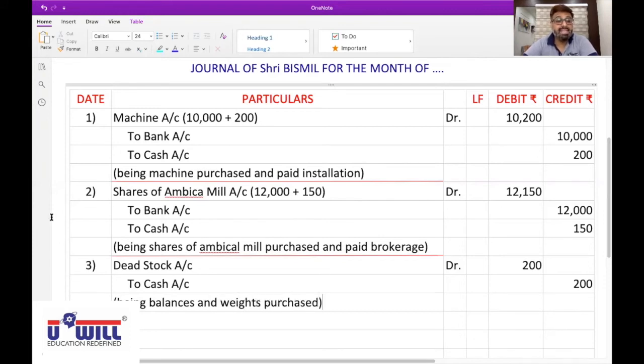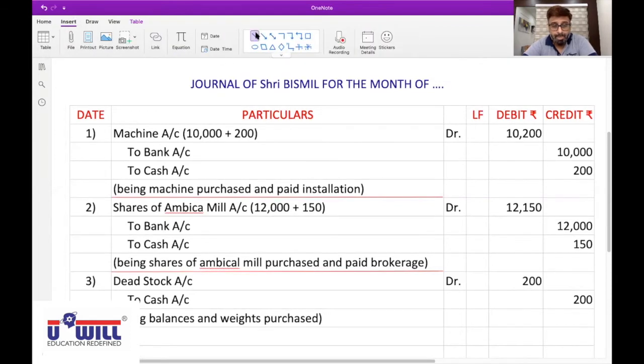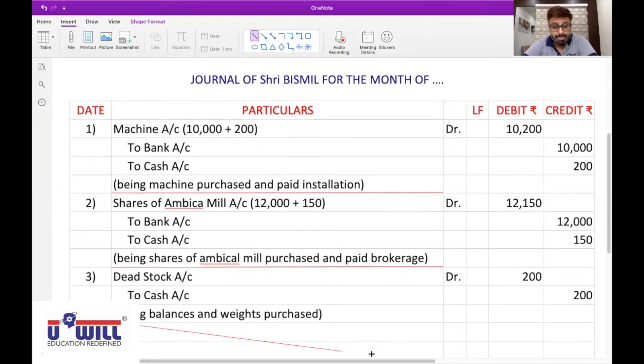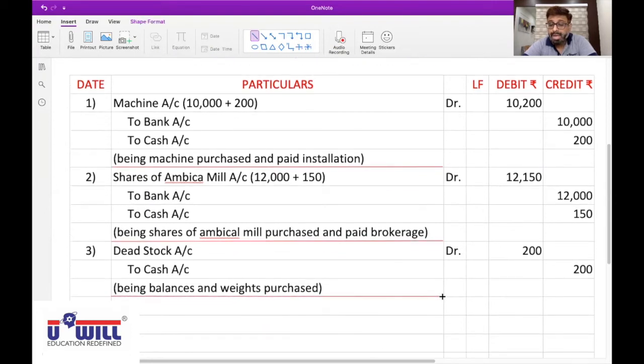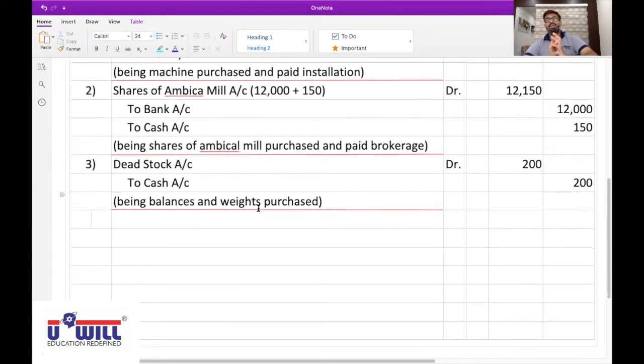Did you all understand this, everyone? Yes, sir. All of you repeat. Dead stock comes in. Debit what comes in. Therefore, dead stock account debit with 200.